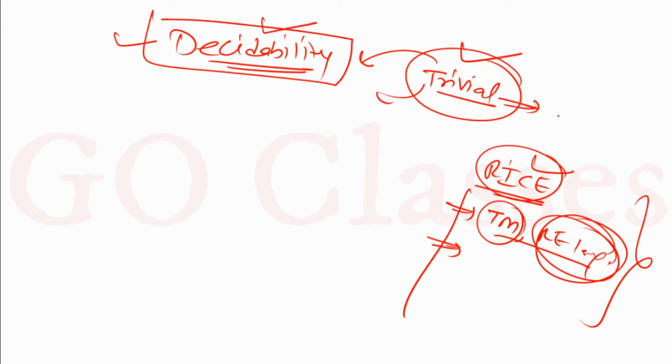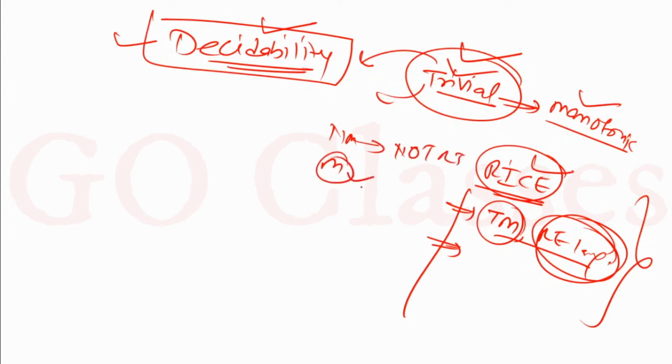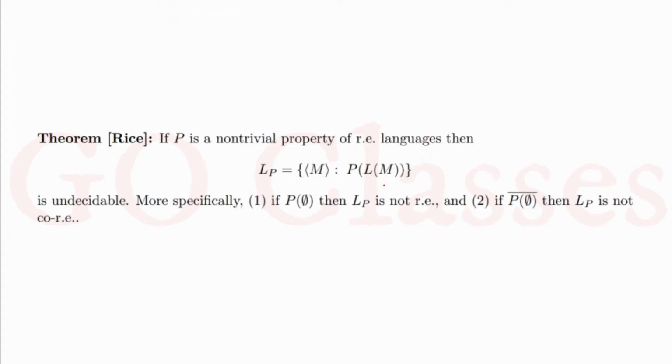And remember, trivial property implies monotonic property. So if you have a trivial property, automatically it is monotonic. If you have non-monotonic, then you can say that this is not RE. But if you have monotonic, then what to do? That we will discuss. Now this is a very interesting thing. This is an interesting result that I found.